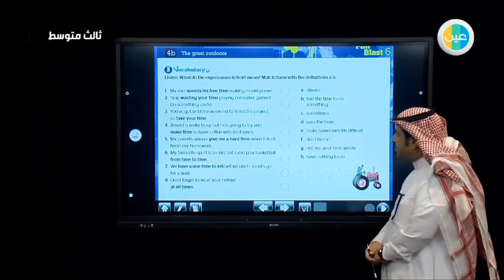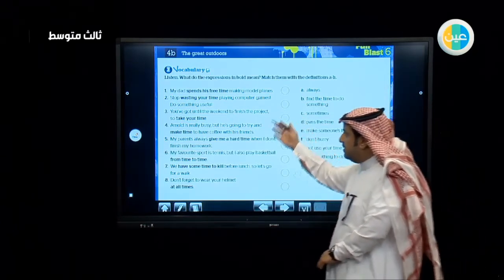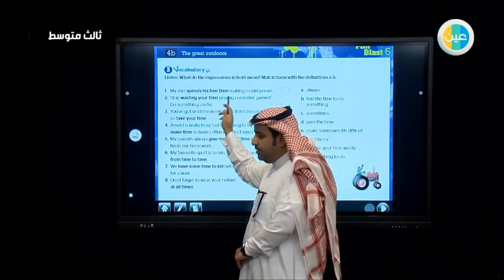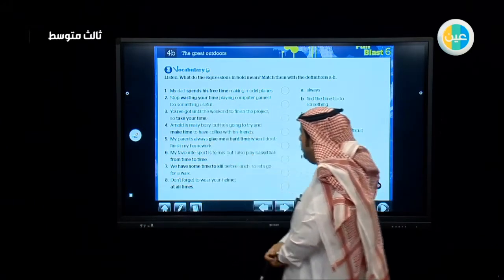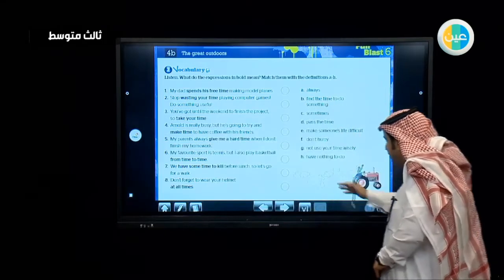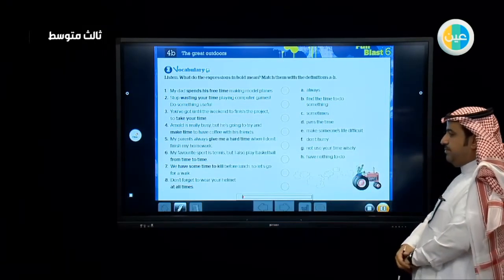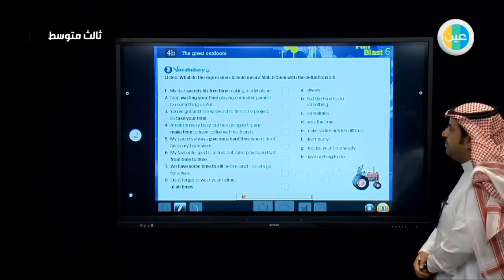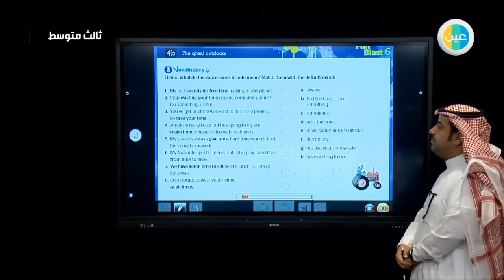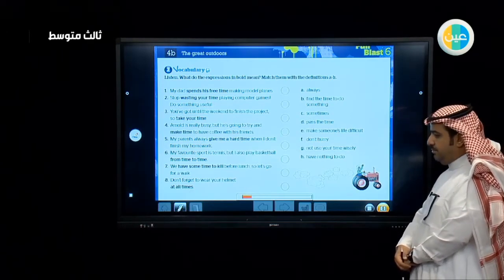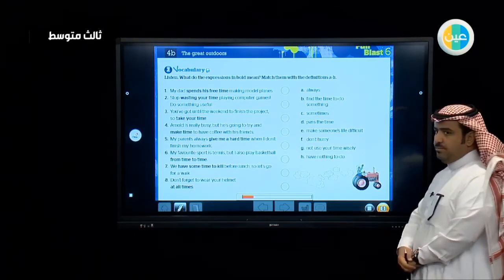Now I want you first to listen to these sentences, and then we will match the boldface words, the expressions that are written in bold, with their meanings on the right. Listen to the sentences first. Vocabulary. Listen. What do the expressions in bold mean? Match them with the definitions A to H.